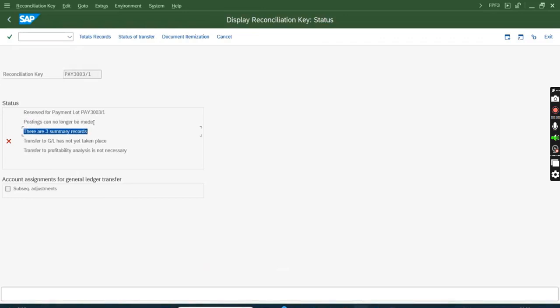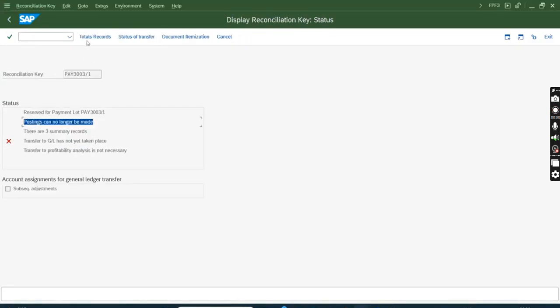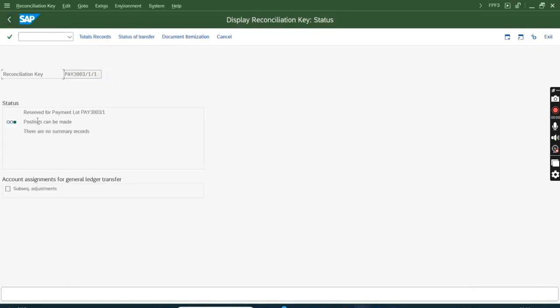There are 3 summary records. Posting can no longer be made means the old recon key is closed. And if I search with the new recon key, which is now being assigned here, this is the new recon key. This is not yet closed. You'll see new item can be assigned. Okay, posting can be made. That means it is still open. So this way I can split the erroneous ones from the good ones.